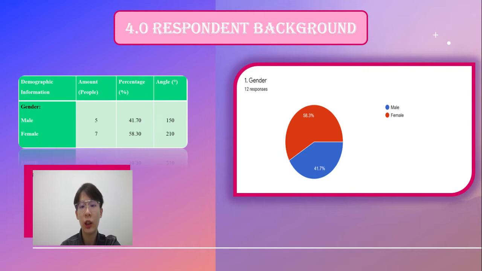Based on this simple pie chart, the majority of respondents are female, which is 7 people, while male respondents recorded a total of 5 people. The percentage recorded was 58.30% for female respondents and 41.70% for male respondents. Overall, female respondents were more numerous than male respondents.